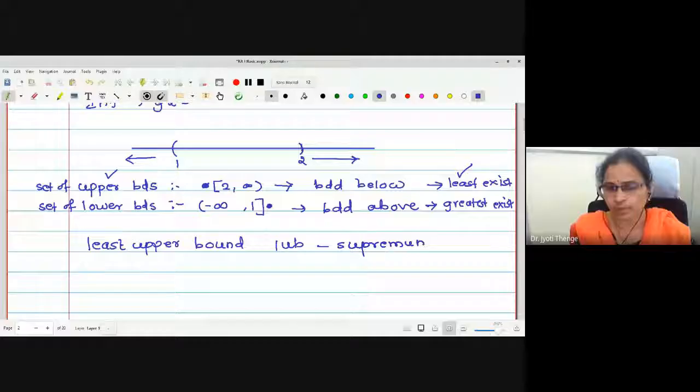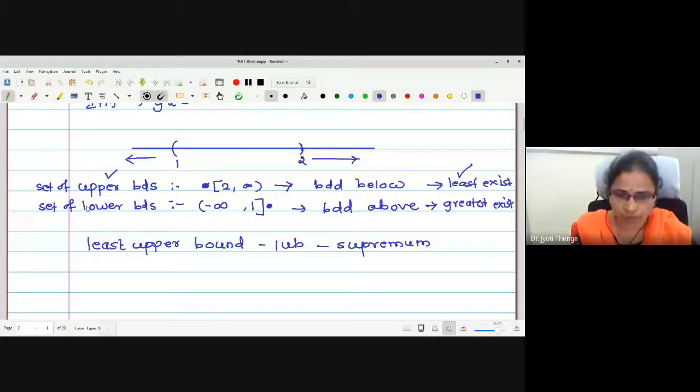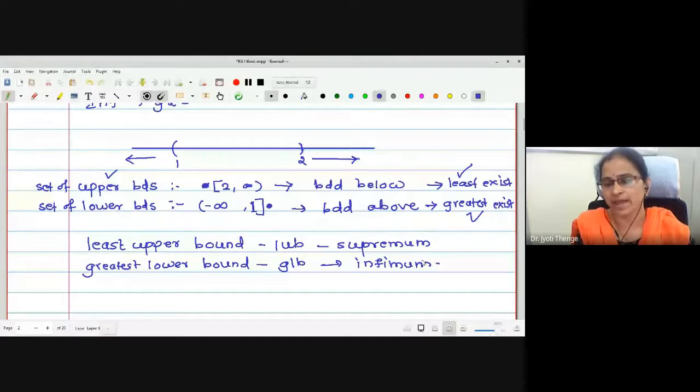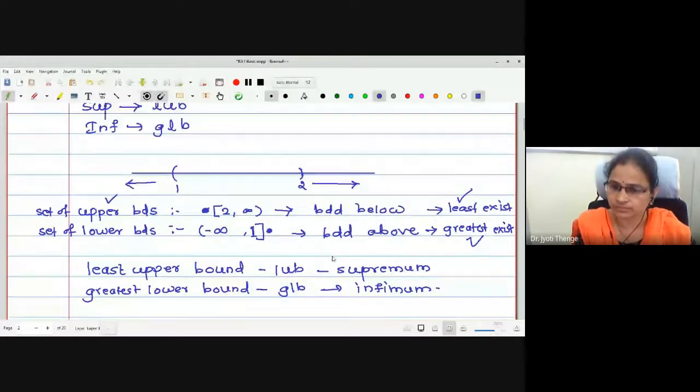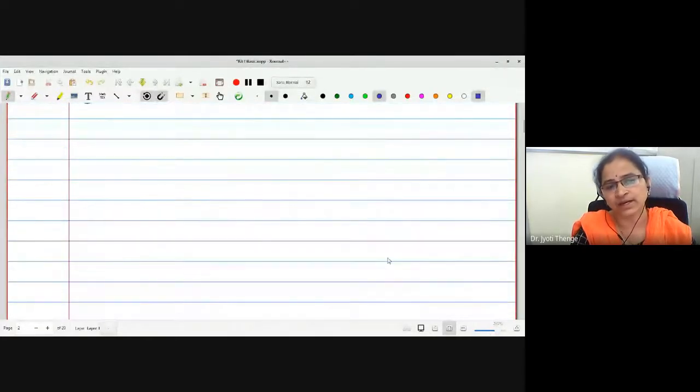Okay? Getting me or not? Similarly, for the set of lower bounds, as the set is bounded above, that is closed at this end, therefore the greatest element exists. Therefore, we are finding the greatest lower bound, that is GLB, which is also called infimum. Okay, understood? Why find the least of all upper bounds? Why find the greatest of all lower bounds?